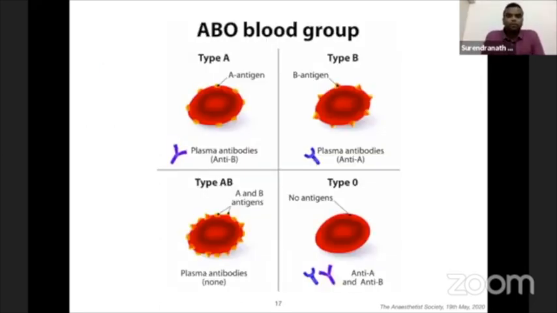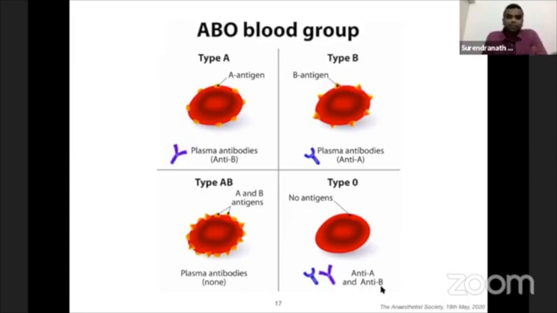The ABO blood group is defined by the expression of antigen A and antigen B on the RBCs. If you take a type A blood group, they express antigen A and they have anti-B antibodies in the plasma. Type B express antigen B on the cell surface and have anti-A antibodies in the plasma. Type AB have antigen A and B expressed on the cell surface and have no plasma antibodies because they have both antigens on the cell. Type O don't express any of them and have anti-A and anti-B in the plasma.